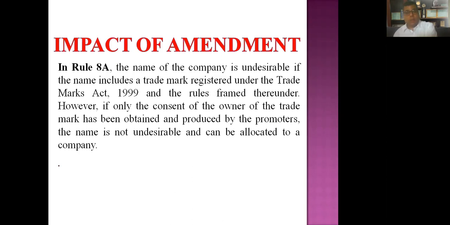Then we talked about Section 10A, which was introduced for the commencement of business declaration to be filed by every company after incorporation within 180 days, of course. And Rule 8A, which was amended just to delete the words 'applied for the trademark'. Anyone who has applied for the trademark but is not yet registered, right? So now there cannot be any objection for that. Now objection for reservation of name on the basis of a trademark will be there only in case of a registered trademark, right?